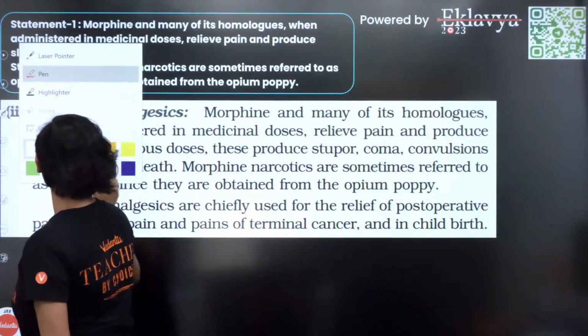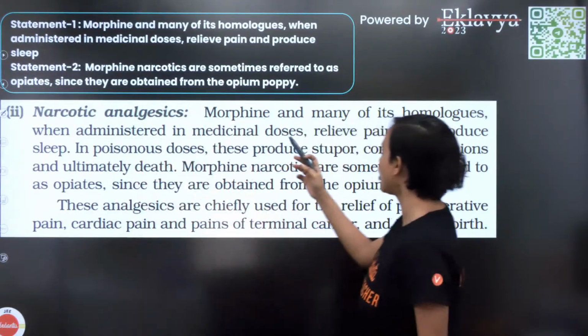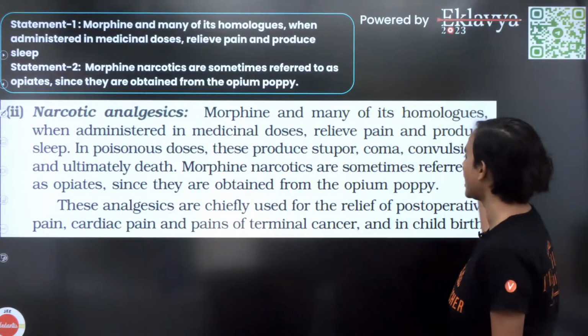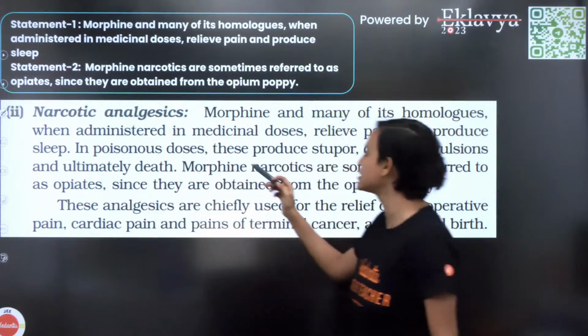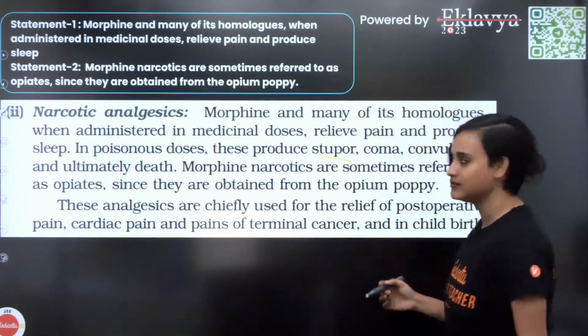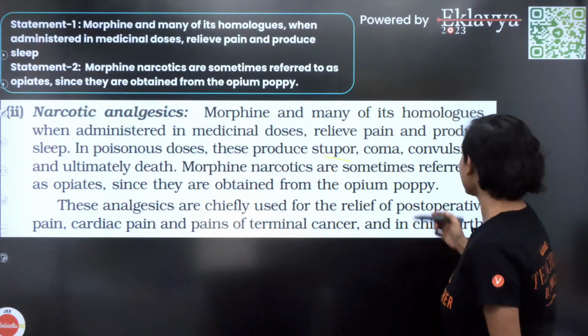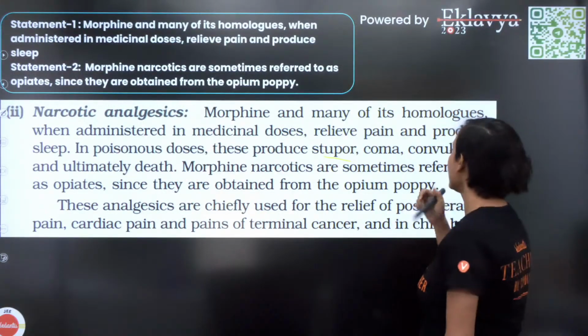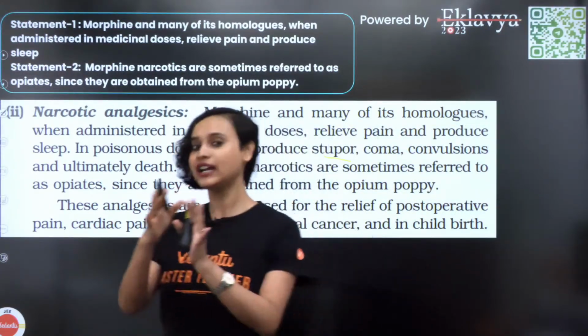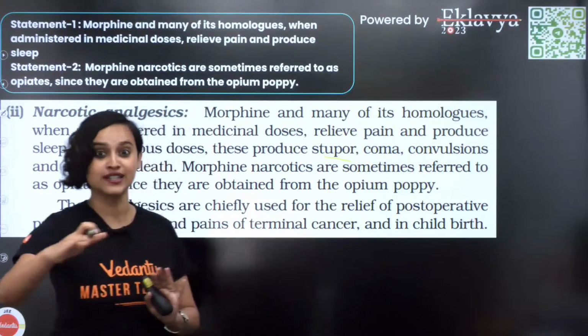Okay, let's just read the NCERT, my dear student. Morphine and many of its homologs when administered in medicinal doses relieve pain and produce sleep. In poisonous doses, these produce stupor. Stupor means sleep, okay? Coma, you can wake up from, but after many days. Convulsions, like you start shaking. And ultimately death. So these are 4 steps towards death.